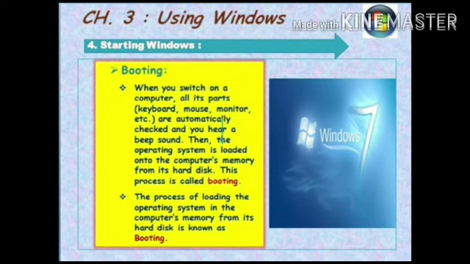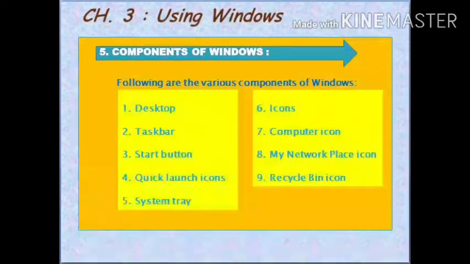Then the operating system is loaded onto the computer's memory from its hard disk. This process is called booting. The process of loading the operating system in the computer's memory from its hard disk is known as booting. Dear students, now we move to our next topic, components of Windows.